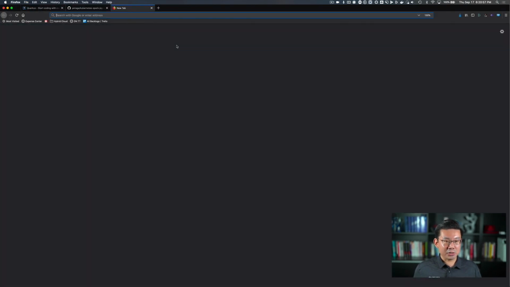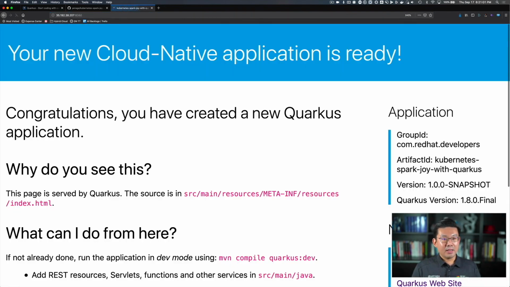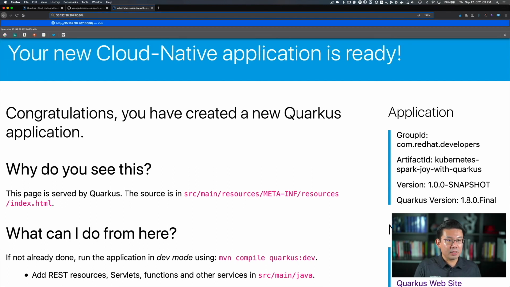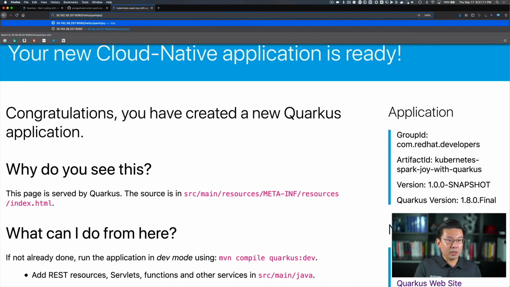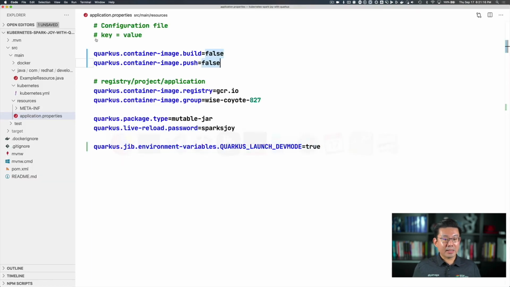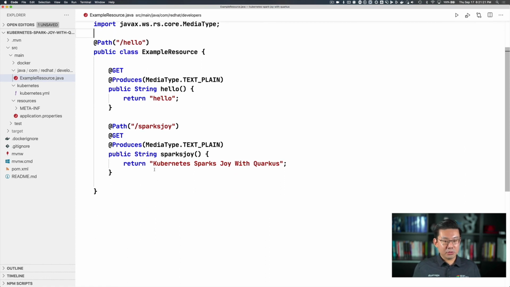Let's try this application. I'm going to open here a tab in my browser. And yes, my new cloud native application is ready. Let's try to open that particular endpoint, hello/sparksjoy. And you can see here, yeah, Kubernetes sparksjoy with Quarkus. But let me try to edit this file locally on my machine. So I'm going to change this string here and say something like Ray. Yes, it really works. And save the file.